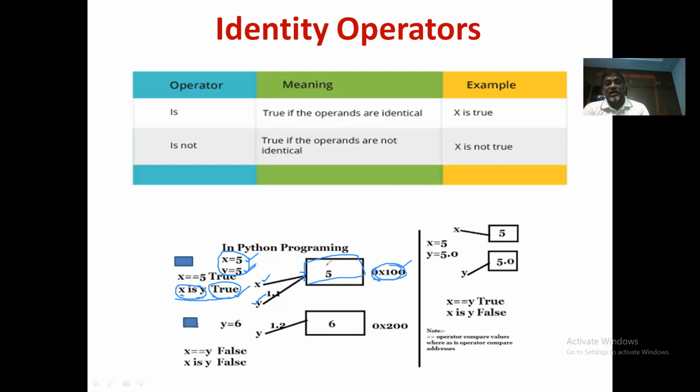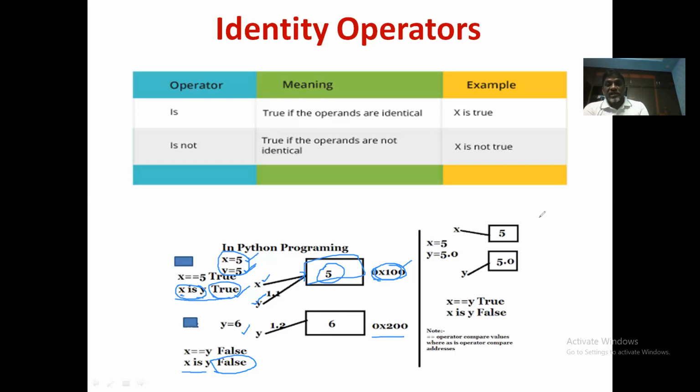It does not mean it never compares values. It compares only the address of the object where these operands are referring to. Now, if I use y is equal to 6, 6 is created separately with some other address. Now, if you compare x is y, then it returns false. Why? x is not pointing to the same memory location pointed by y. x is pointing here, 0x100. y is pointing to some other location.